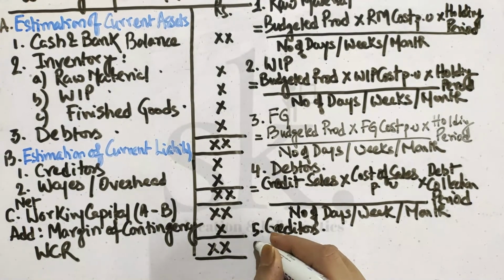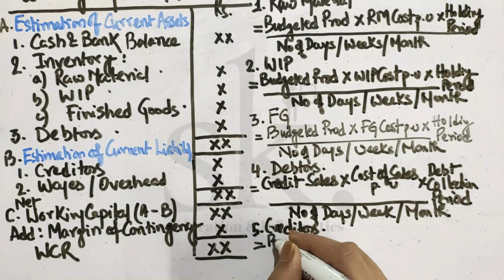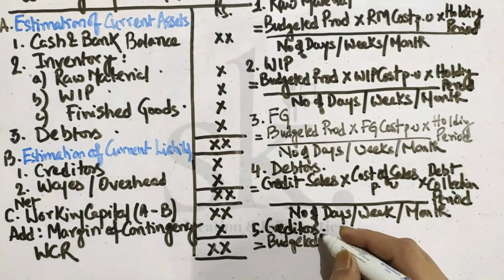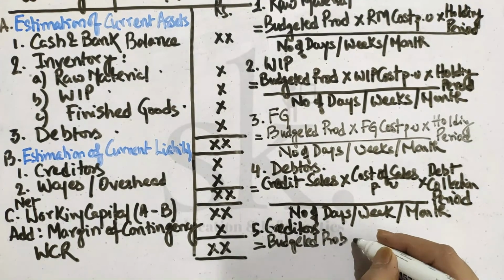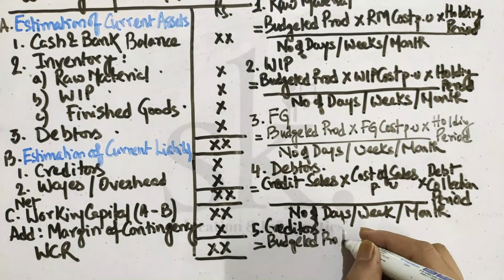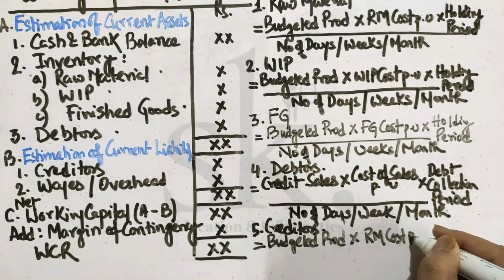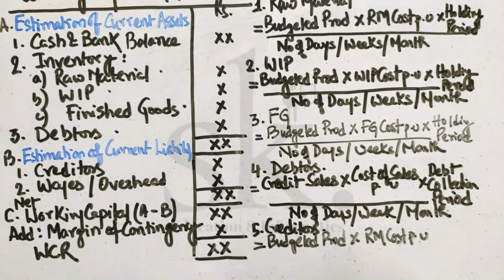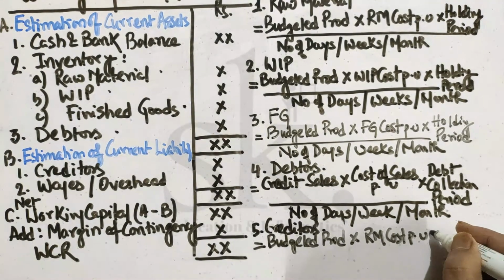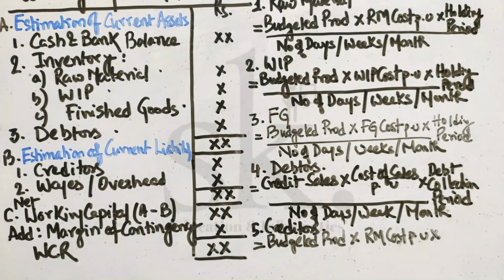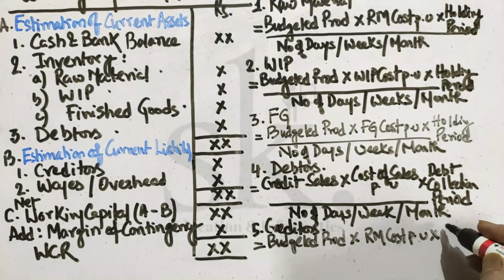So the formula again will come to budgeted production, into raw material rate, raw material cost per unit, because what you have purchased from creditors is basically the raw materials, into, now you require to pay creditors, so what kind of payment terms you have.